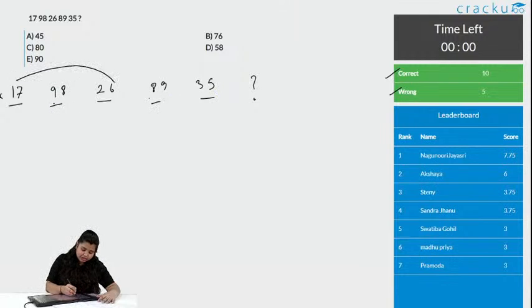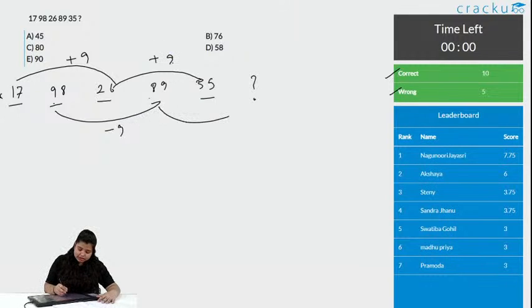So, can you check the difference of these two numbers? Yes, it is plus 9, and the difference of these two numbers, so it is plus 9. So similarly, this is minus 9. Following the same pattern, this number should be minus 9. So 89 minus 9 is 80. So option C is the correct answer, 80, and 10 people got this correct and 5 wrong.